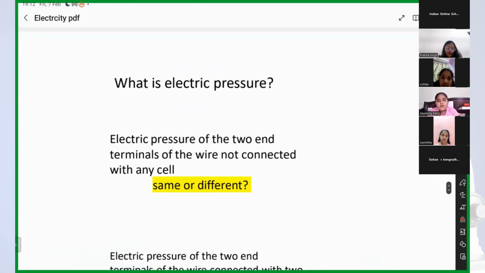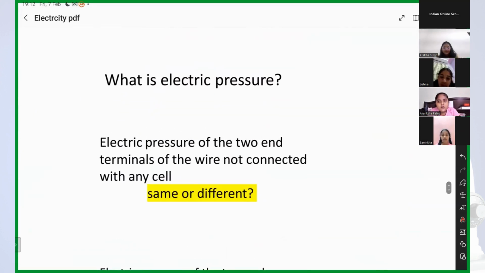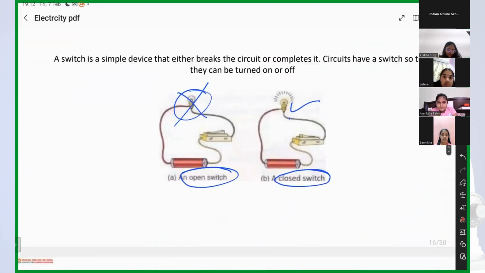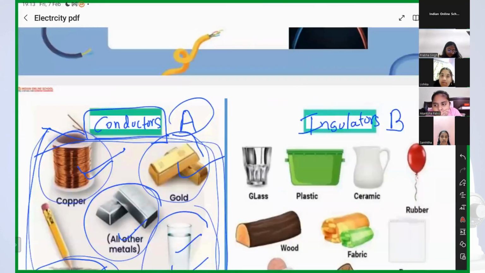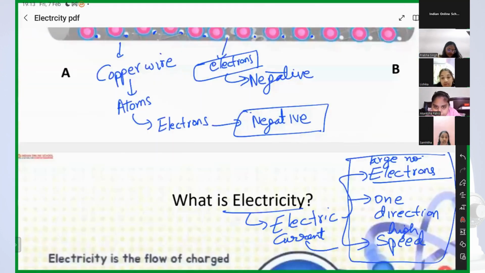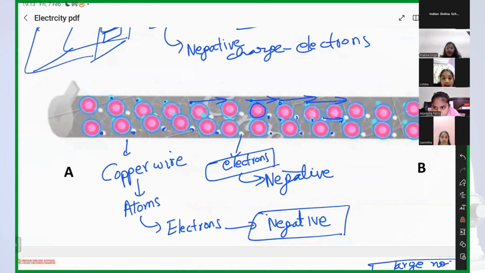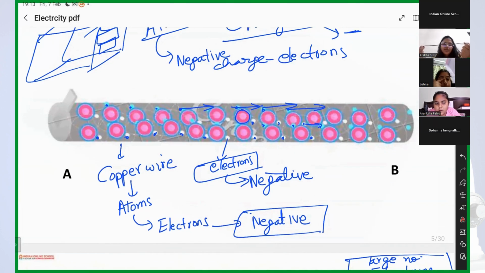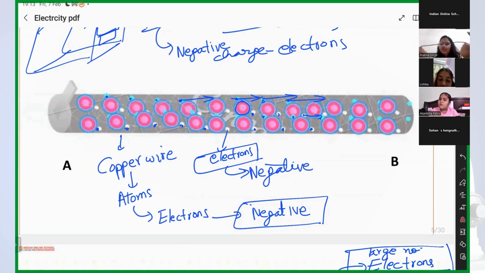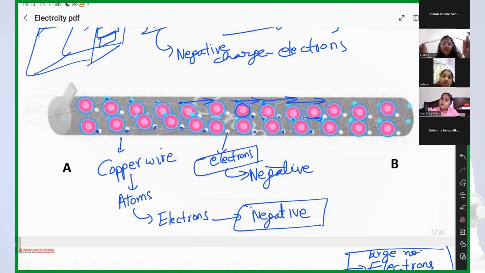So my question is, okay. So I have this wire. Let me show you. This wire, right? In this wire, I have two terminals, A and B, right? So this is the wire. And I am telling you, is current flowing through this wire? Right now? No. This is a piece of wire in my hand and there is no current inside the wire. There is nothing inside the wire, right?